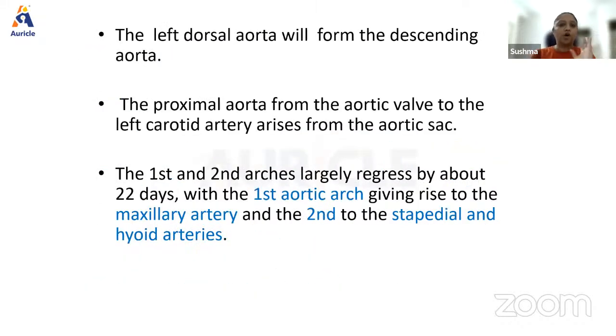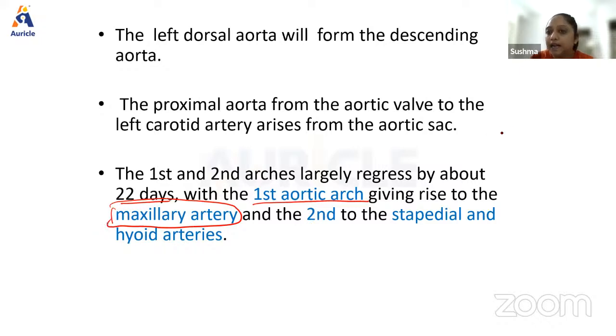All you need to know regarding the arterial system is what the first aortic arch gives rise to, what the second aortic arch gives rise to, and how the aortic arch is formed. It in itself is a very big topic. All you need to know is that the first and second arches largely regress by about 22 days, but the first aortic arch gives rise to the maxillary artery.